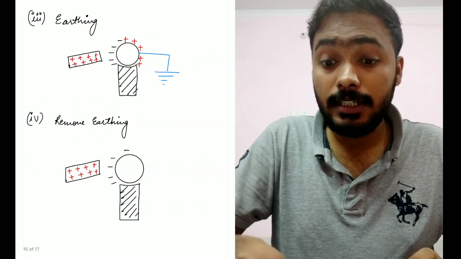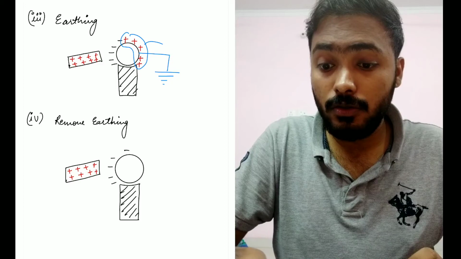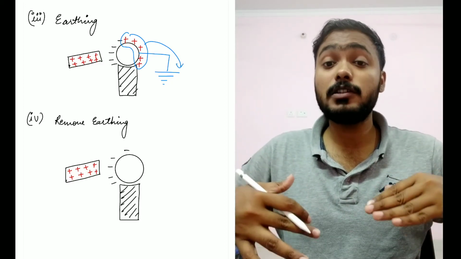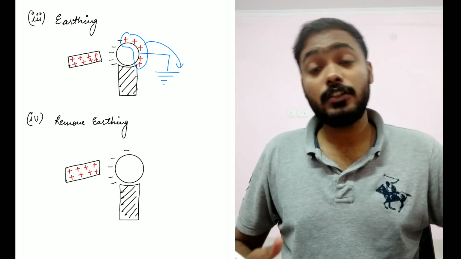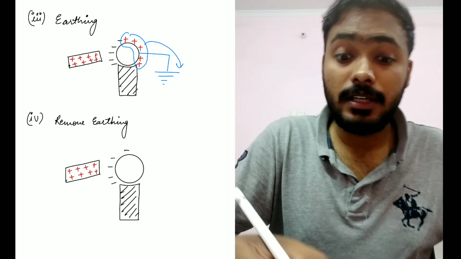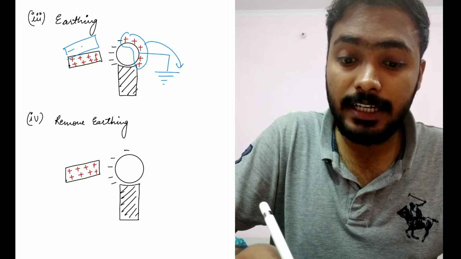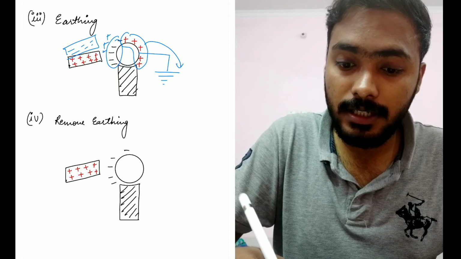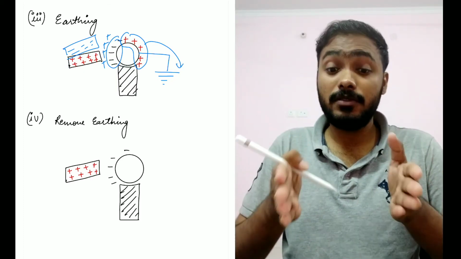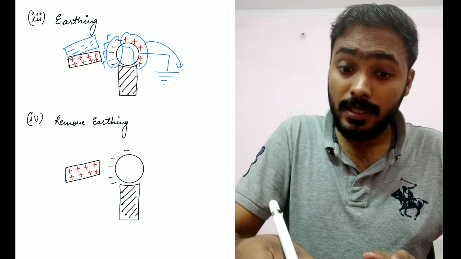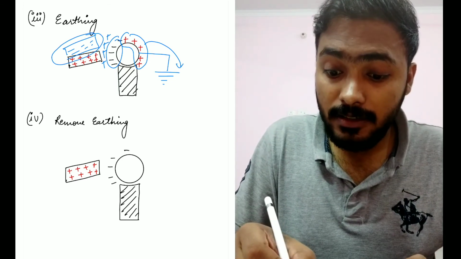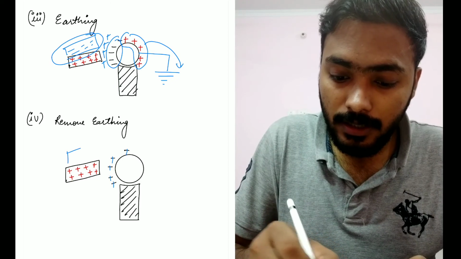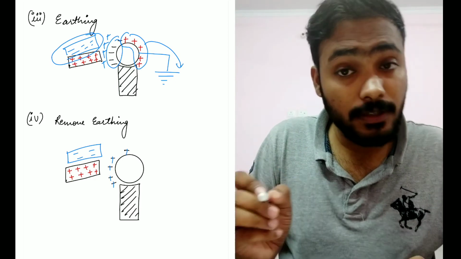Then you earth it, the negatively charged electrons will go to the earth, because like I said, it's an infinite source of electrons. It's also like a sink for electrons. So electrons will go down to the earth. So here, like I said, you have negatively charged instead of positive this time. Here instead of negative you have positive, right? This positively charged particle will be under the influence of this negatively charged conductor, right? And instead of negative you will have positive, positive, positive, and you have negative, negative, negative here, right?